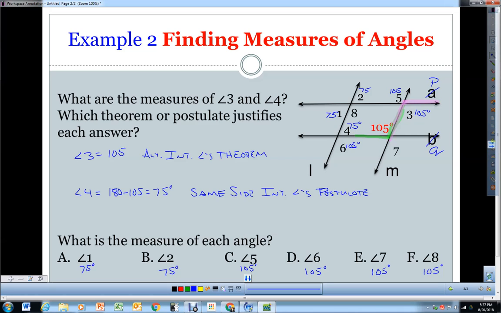We have a lot of ways to look at this. We can say 1 and 8 are a linear pair, 2 and 8 are a linear pair. If this is 75, this has to be 105. It can also be same side interior angles with angle 4. So these are your answers, and be prepared to justify your answer by which one of your special angle pairs it belongs to.